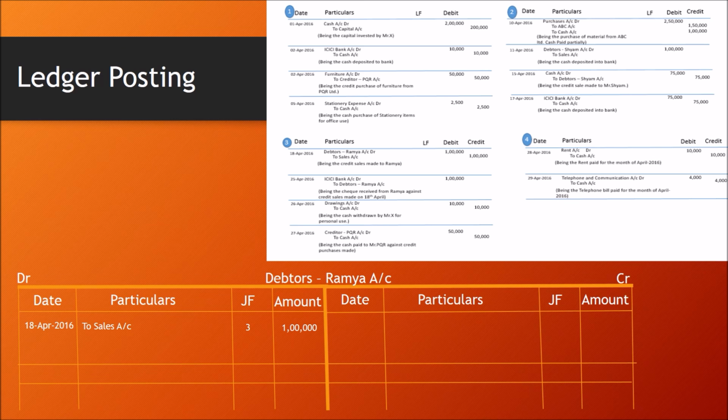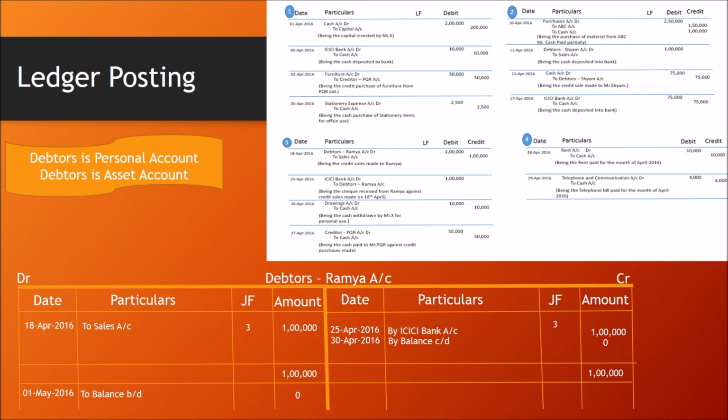18th April 2016, to sales account, journal folio 3, amount is 1 lakh. And the next transaction shows debtors Ramya account is credited. So 25th April 2016, by ICICI bank account, journal folio 3, amount is 1 lakh. The total of debit and credit is 1 lakh and balance is 0. So balance carried down and balance brought down is also 0.